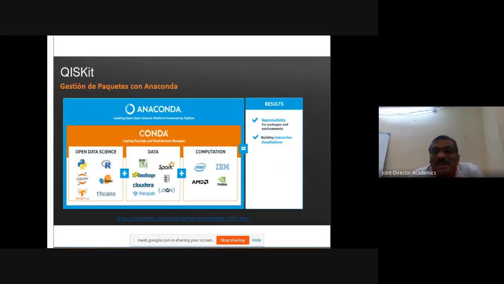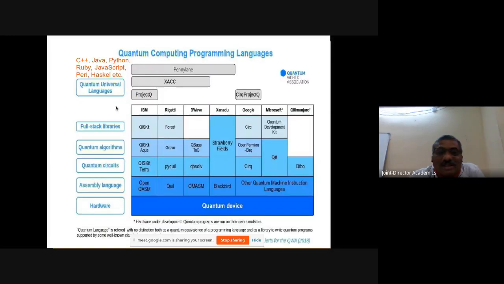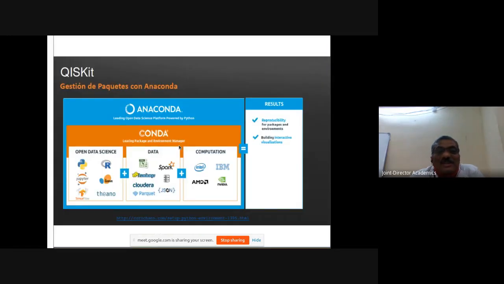So there are different platforms. Qiskit is one platform which is completely open source, and here you can see most of these are open source libraries and open source programming languages. These are the things, and also there are platforms. Yesterday or today you came across the open source platform Jupyter; you have come across that.